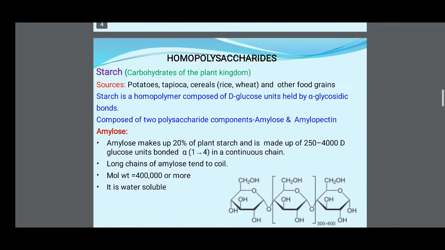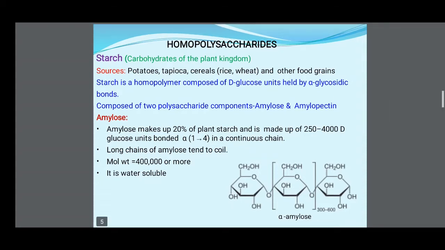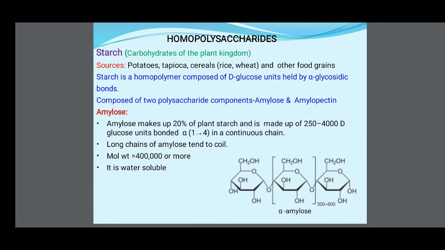Then homopolysaccharides. First, starch means carbohydrates of the plant kingdom. Sources: potatoes, tapioca, cereals like rice, wheat, and other food grains. Starch is a homopolymer composed of D-glucose units held by alpha glycosidic bond, composed of two polysaccharide components, amylose and amylopectin.